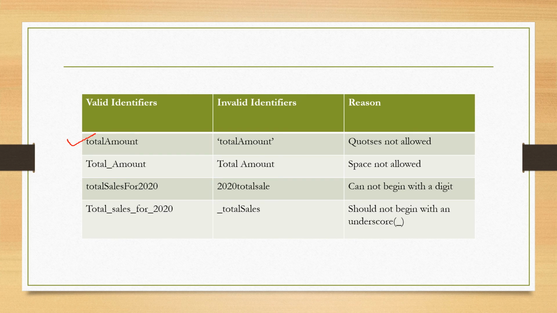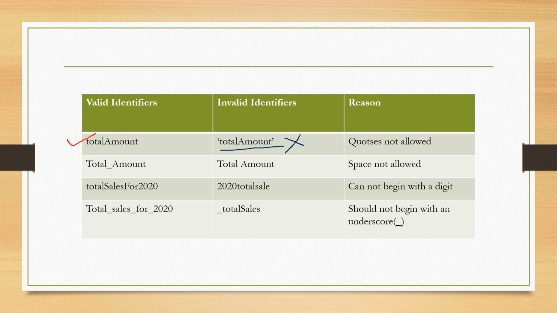Whereas here, 'totalAmount' with capital A, and here single quotes are used. So this is an invalid identifier because quotes are not allowed in Python. Next is total_amount.